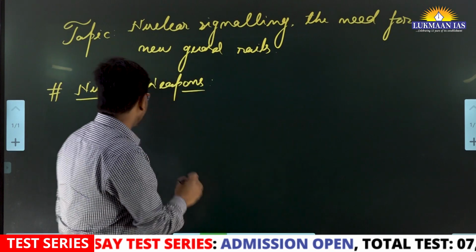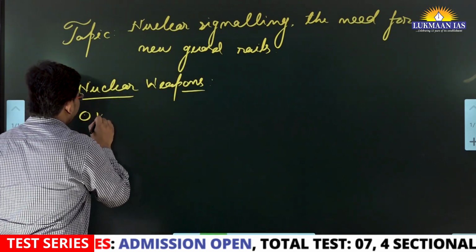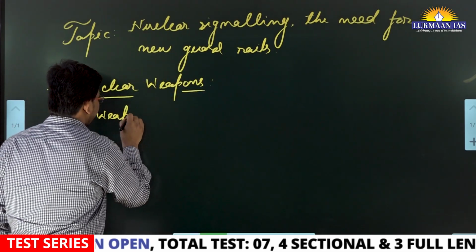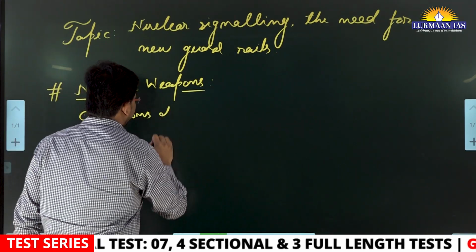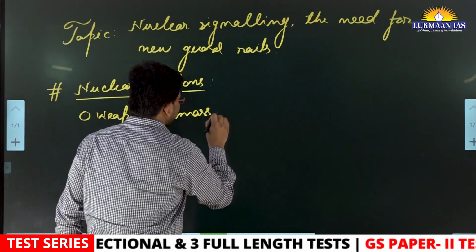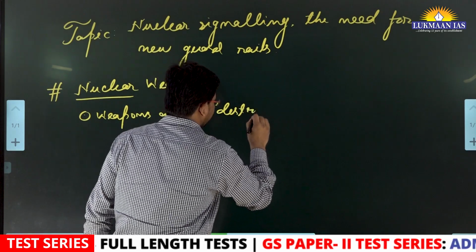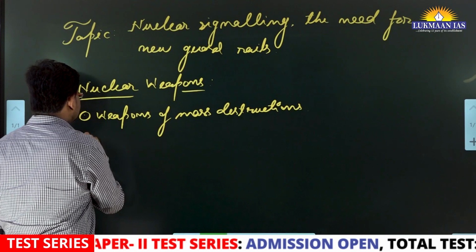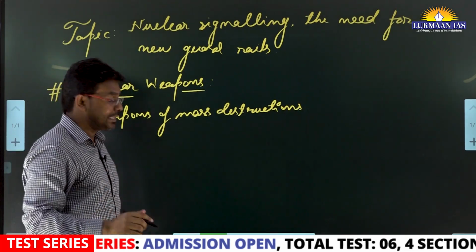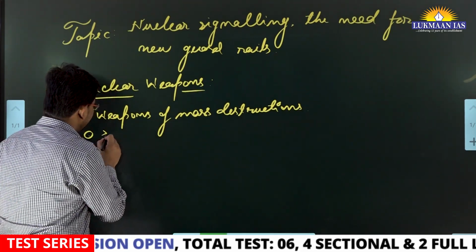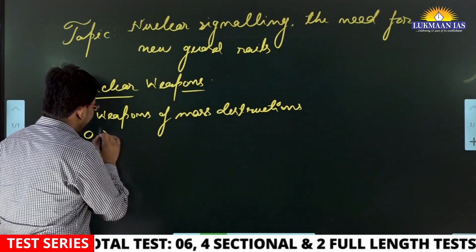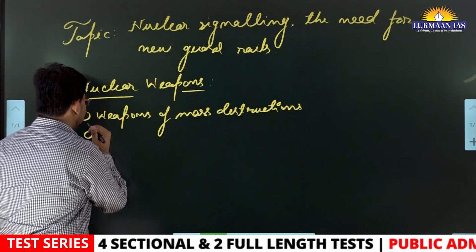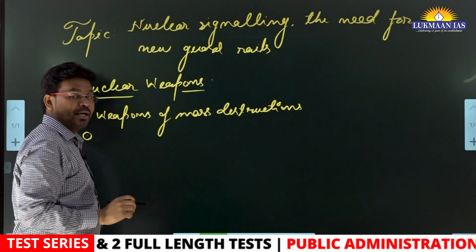They have been developed by different countries across the world, and presently there are a huge number of countries that have nuclear weapons.